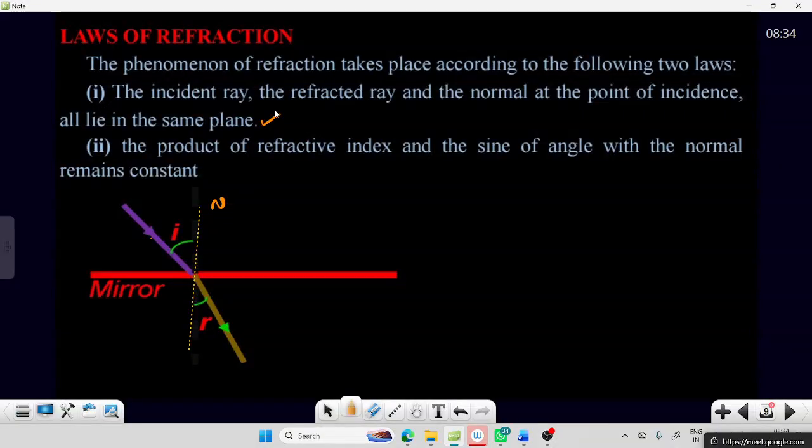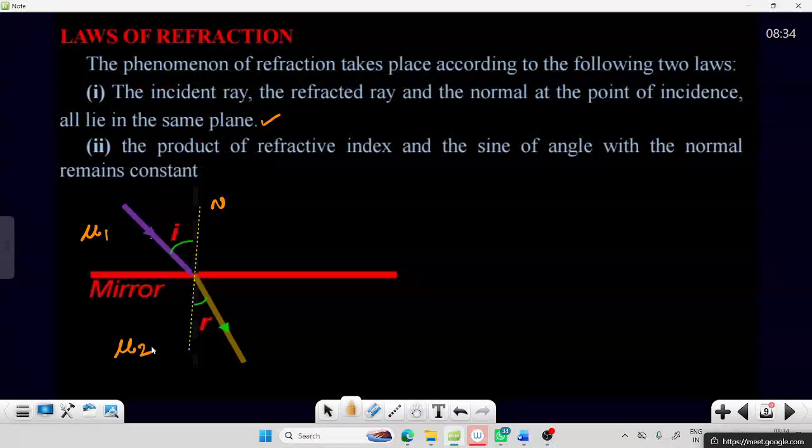Next, the other one. Look here. This is medium one, whose refractive index is mu1, and the second medium has refractive index mu2. What is the second law?